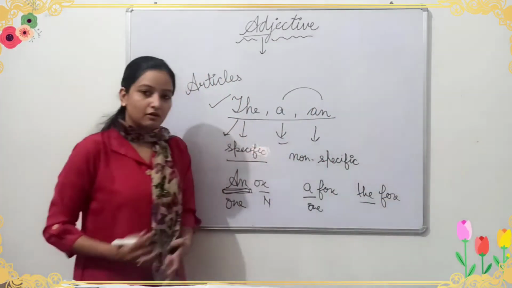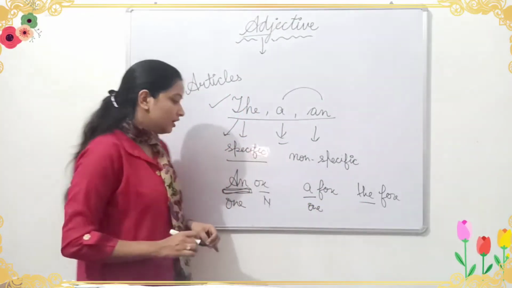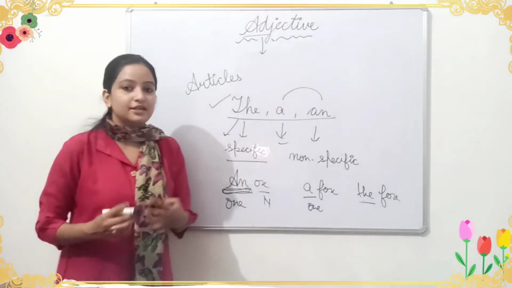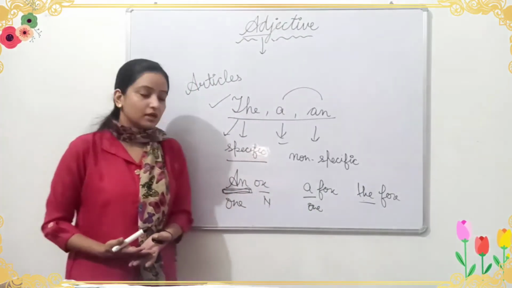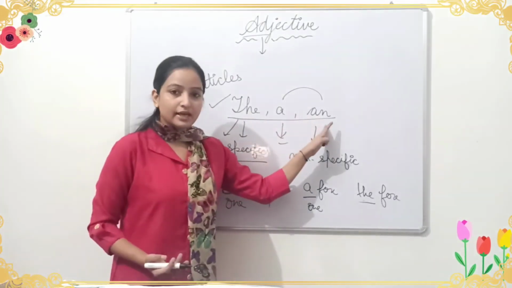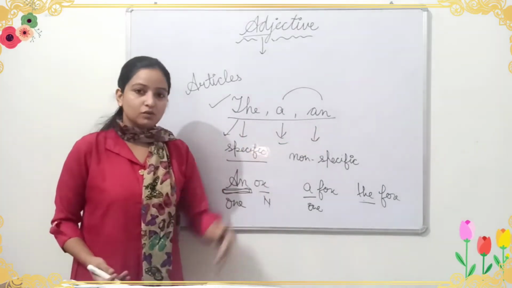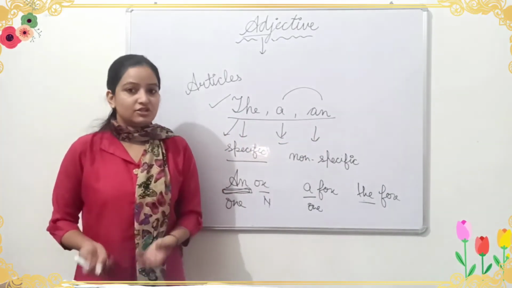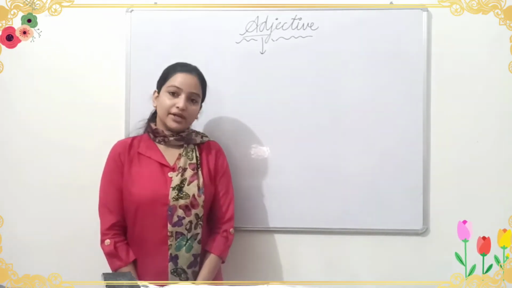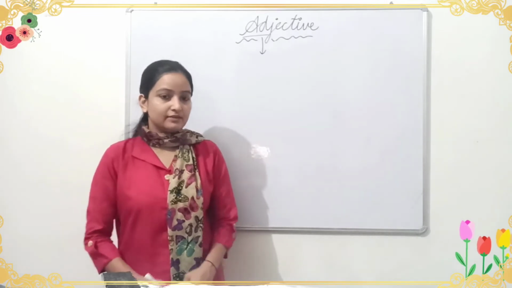If I am writing the fox, it means I am talking about the particular fox. So all these things are giving us additional information about the nouns. In your book you will not underline the, a and an, but you should learn that these are also parts of adjective.